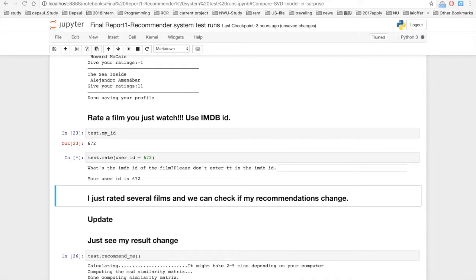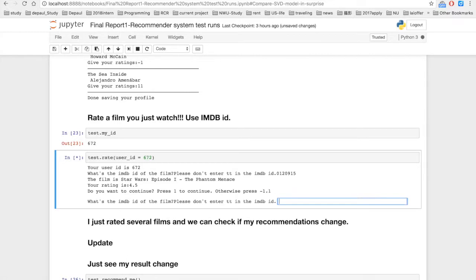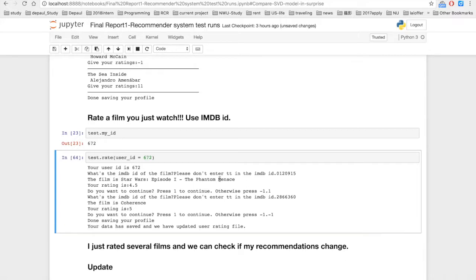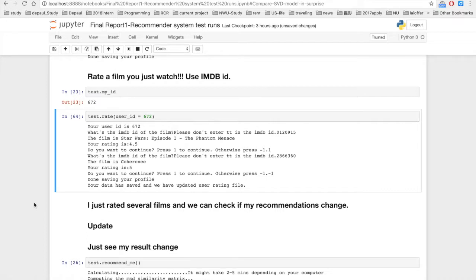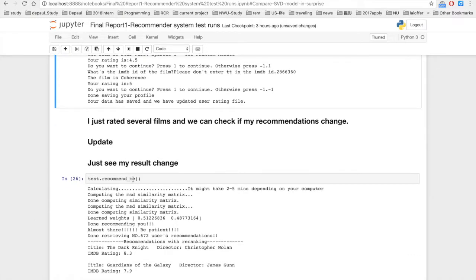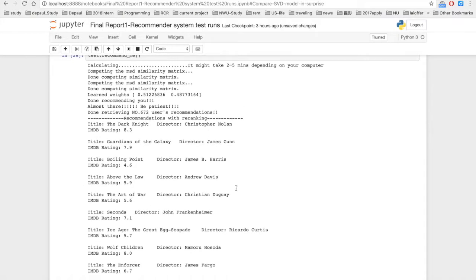Suppose I want to rate this film. I just copy the IMDb number, and I will set ratings, and I will continue, and I will rate another film. Okay, the rating is 5. So I'll exit and save, and then if I want to update my recommendation, I need to do it manually, by running recommend me again. Because it takes a while, I didn't run it here, but the result did change,